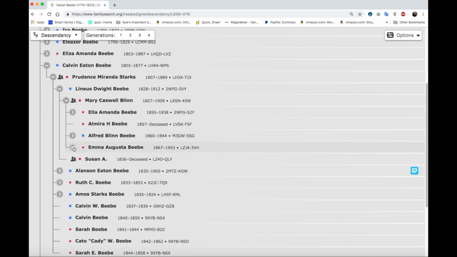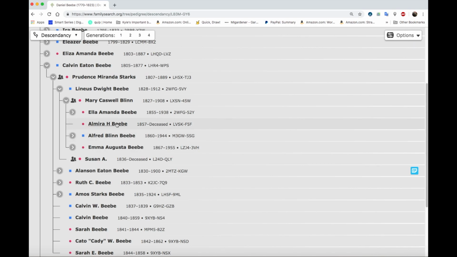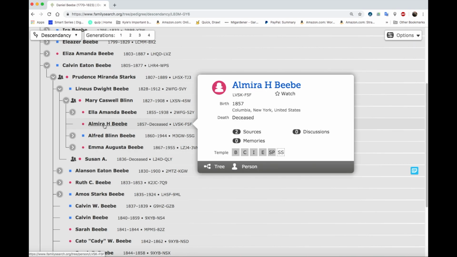There's a lot of stuff there. Children with some spouses, but for some reason this child doesn't have a spouse yet. What I like to look for are children without a spouse and see if they really did get married. So let's go ahead and look at Elmira H. Beebe, born in 1857 in Columbia, New York. She already has 2 sources there.